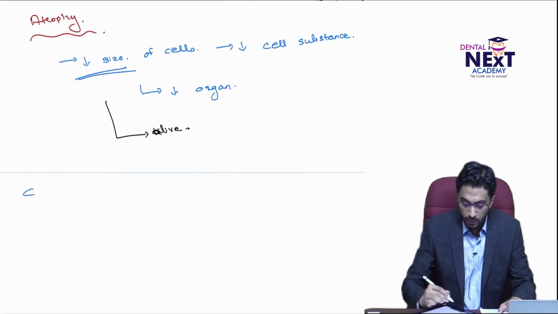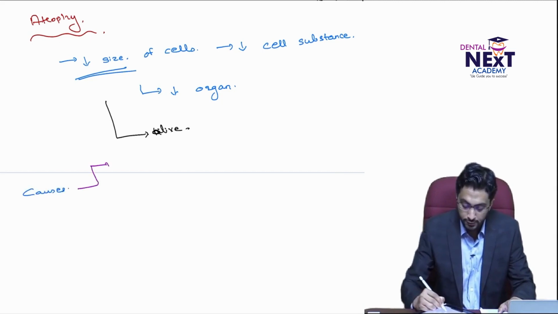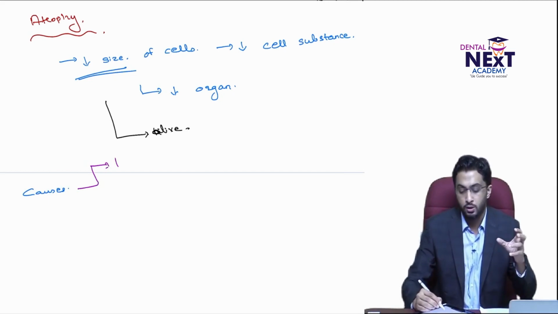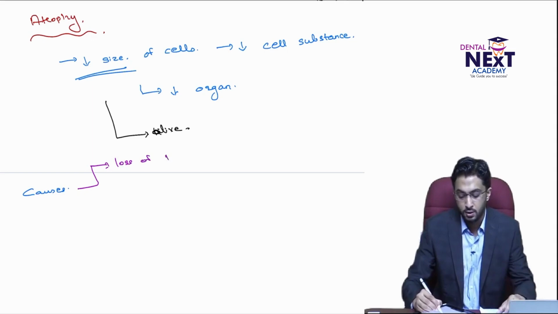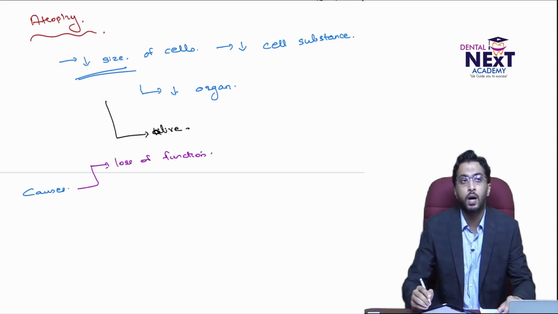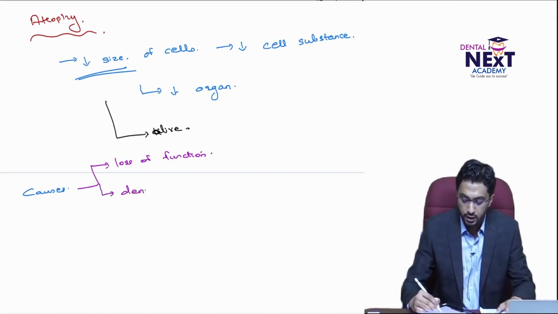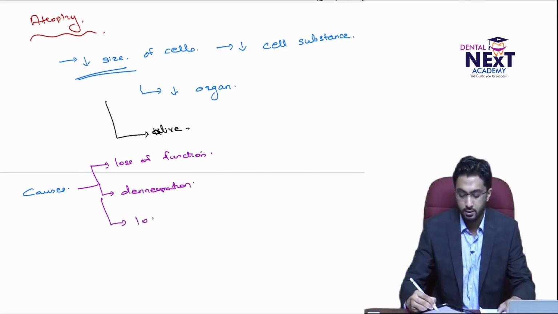Now, coming on to the next part, which is the causes of this particular atrophy. There are different causes. One is immobilization or loss of function. For example, after a fracture you immobilize your leg for a longer period, there is loss of function, and this can lead to atrophy. Another is denervation: the nerve supply is lost, and it can lead to atrophy.